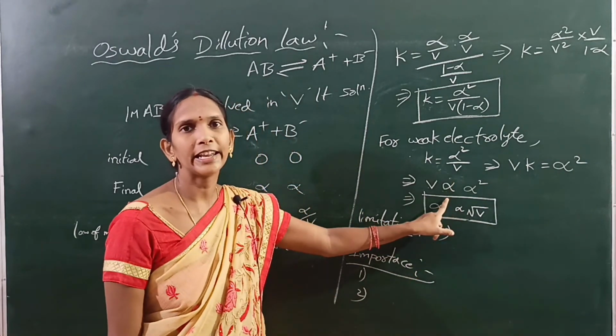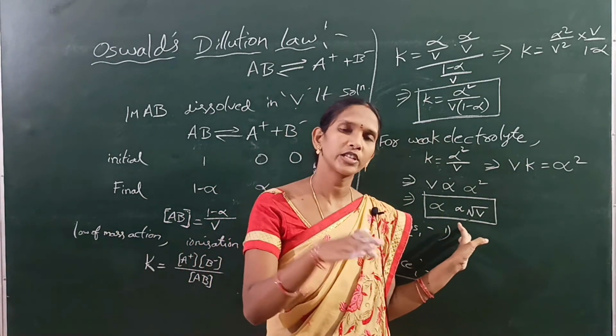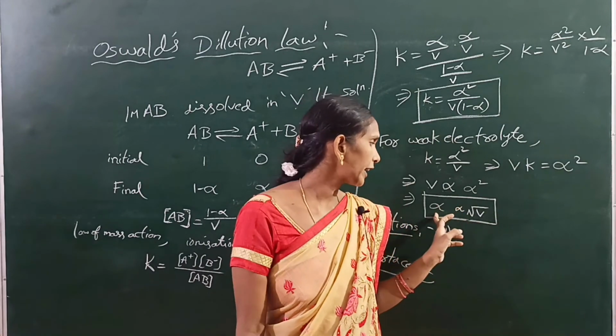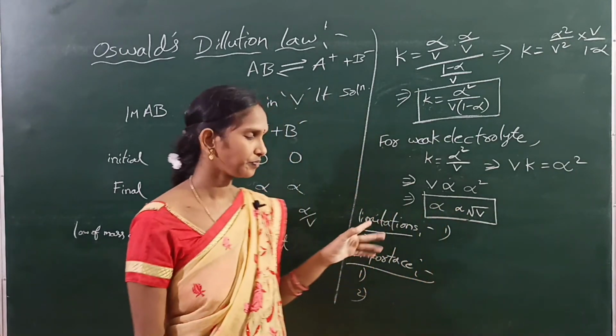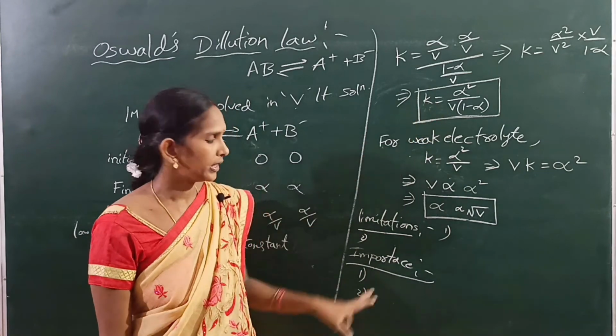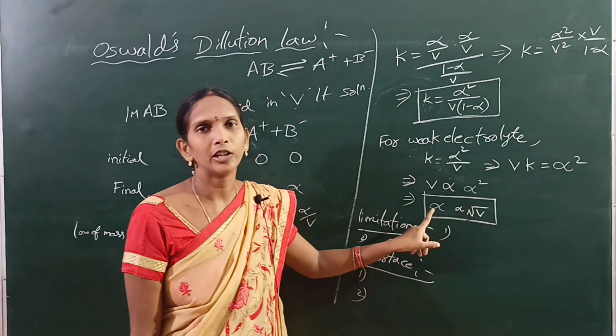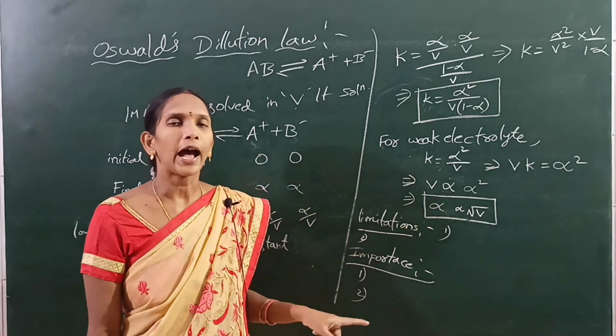Alpha means the degree of ionization, that is, dissociation and association.